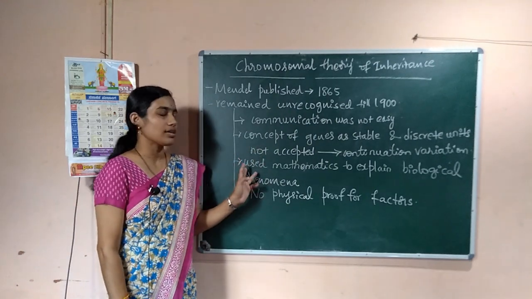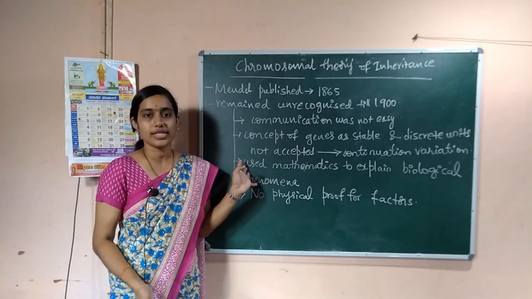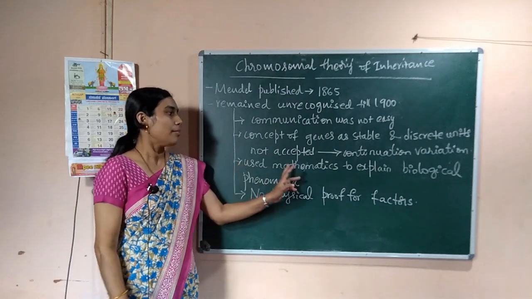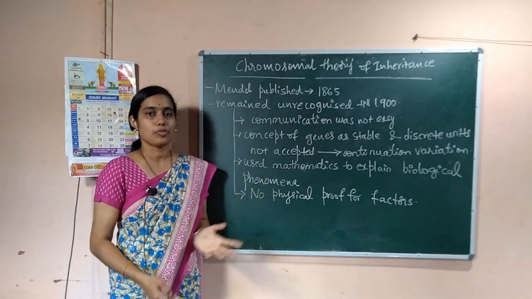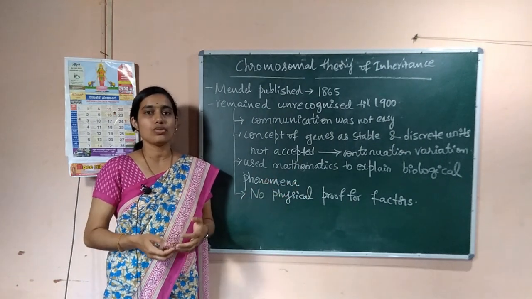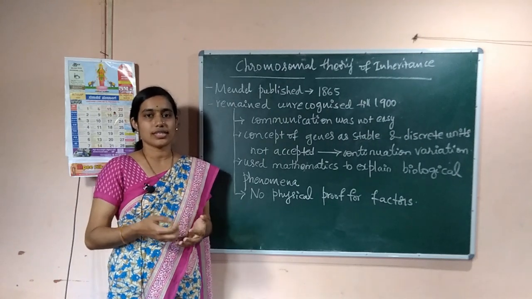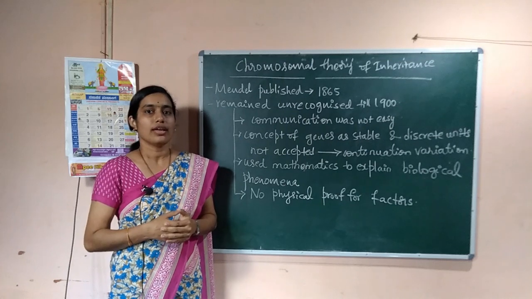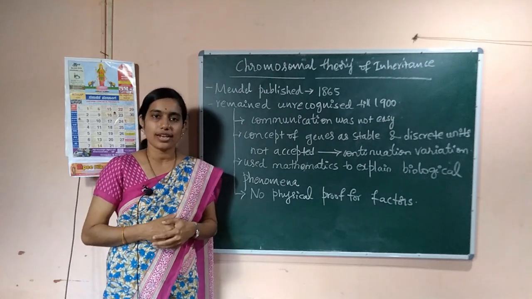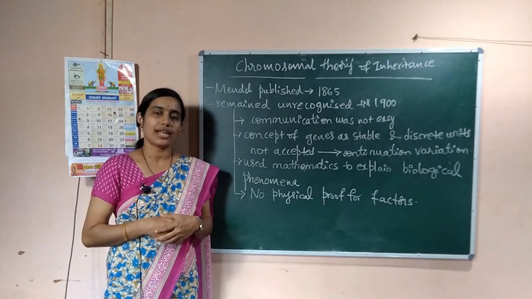And one more reason is that for the first time Mendel used mathematics to explain biological phenomena. We discussed the binomial expression, how we can write the ratios or find the ratios using it.